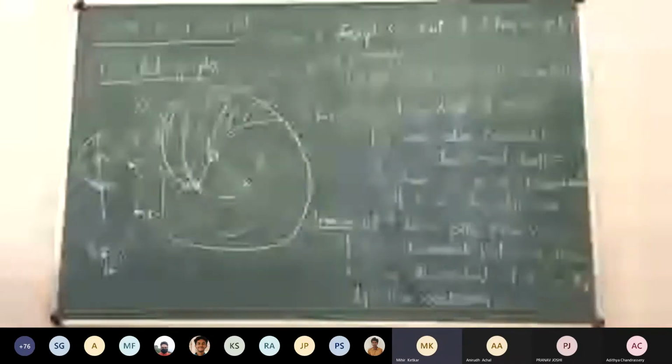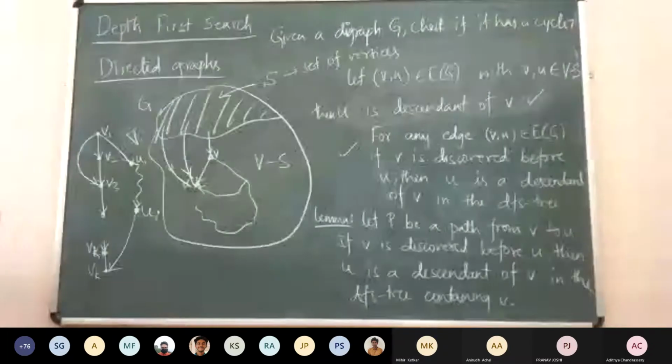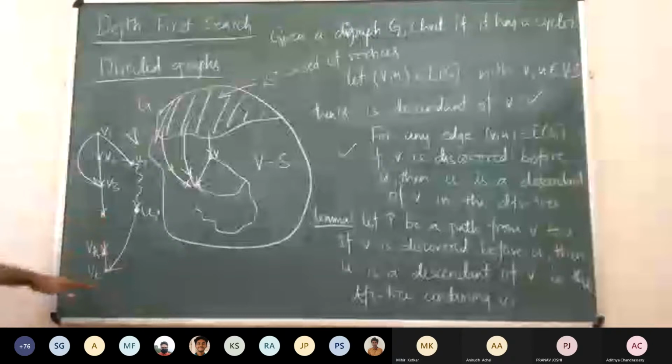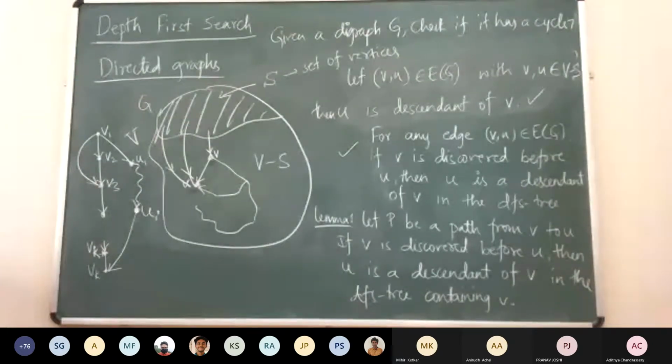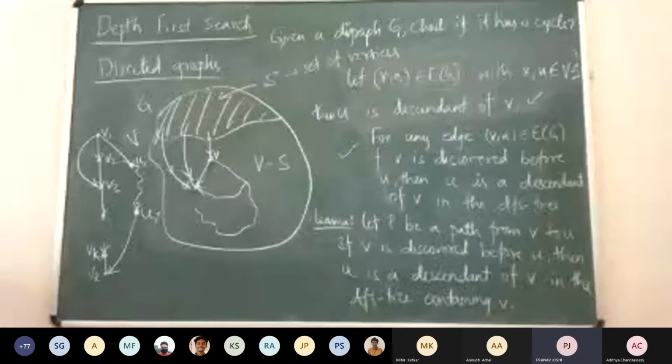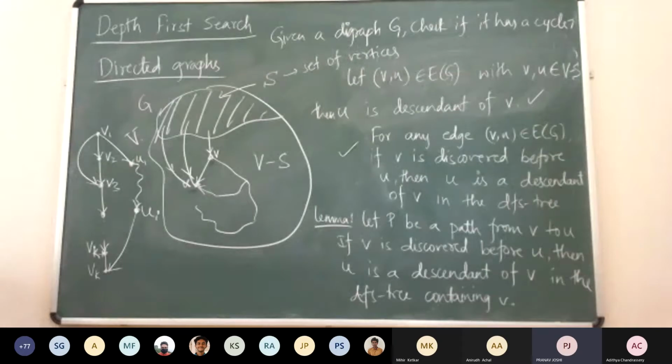No, this is just one case, right? We need to encompass all these cases when we are trying to prove it. I just gave this case to say that Vk might be the first vertex in this path that is discovered after V1. So after Vk minus 1, there are two possibilities. Either we can discover Vk or Vk has already been discovered. If we are discovering Vk, then Vk will also be a descendant of V1. And if we are not discovering Vk, it has also